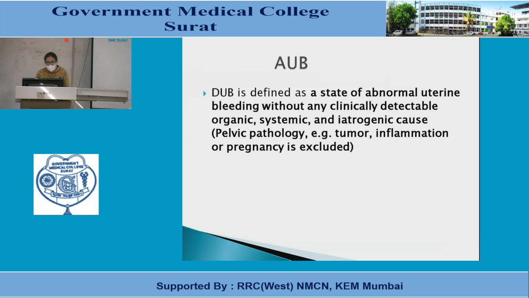What is AUB? Abnormal uterine bleeding is defined as a state of abnormal uterine bleeding without any clinically detectable organic, systemic and iatrogenic causes. Pelvic pathology, tumors, inflammations and pregnancy should be excluded.